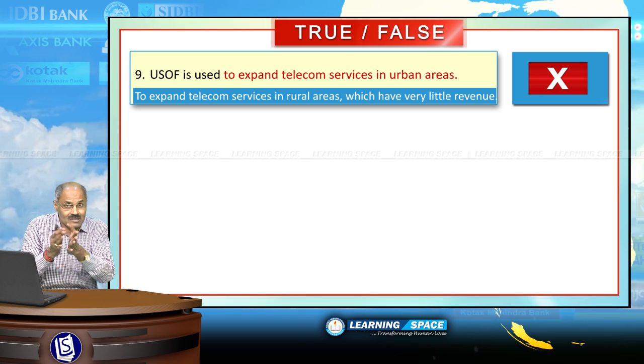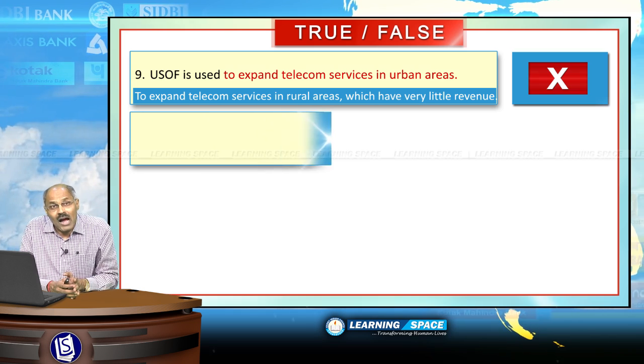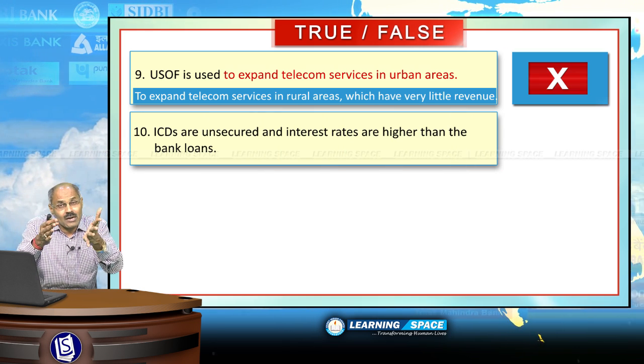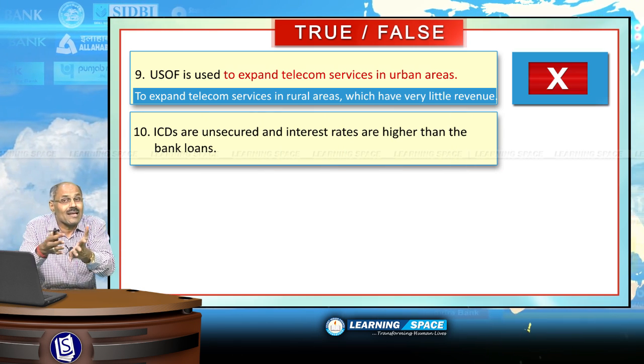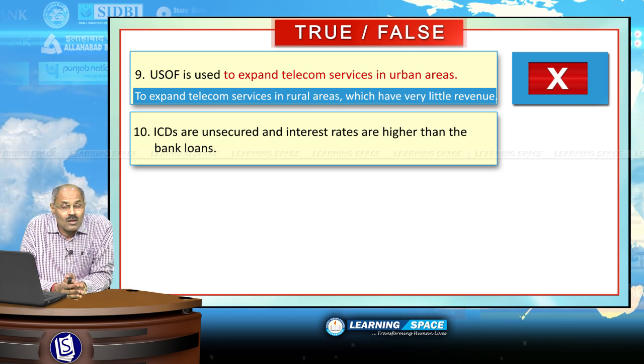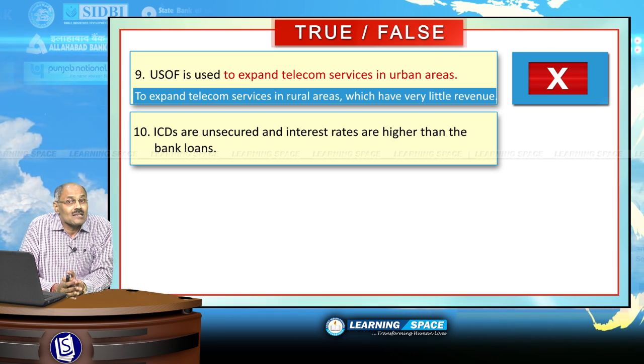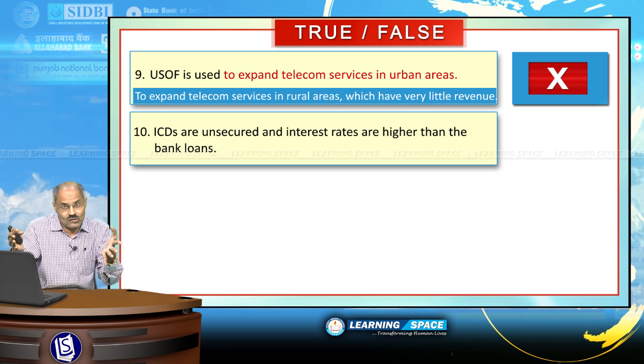ICDs are unsecured and the interest rates are higher than bank loans. What is ICD? ICD is intercorporate deposits.